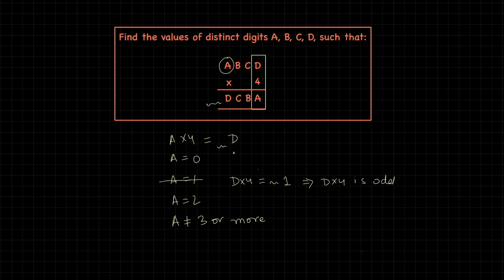Let's try A being 0. One possibility is D is 0, because 0 times 4 will result in A being 0. However, this implies that A and D are both 0, which is also not possible because the problem tells us that all digits are distinct. So D being 0 is not a possibility. However, we can also get a 0 for A if D is a 5. So let's look at what kind of a result that can lead to.